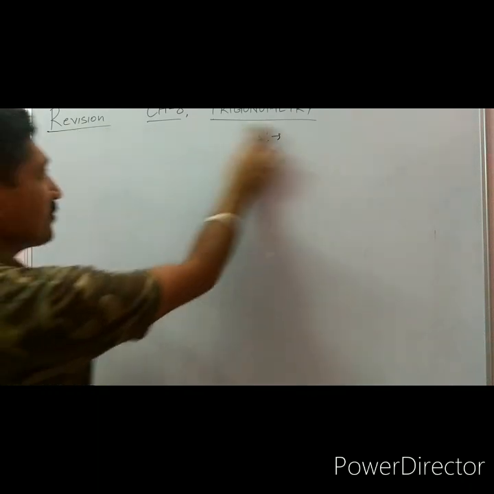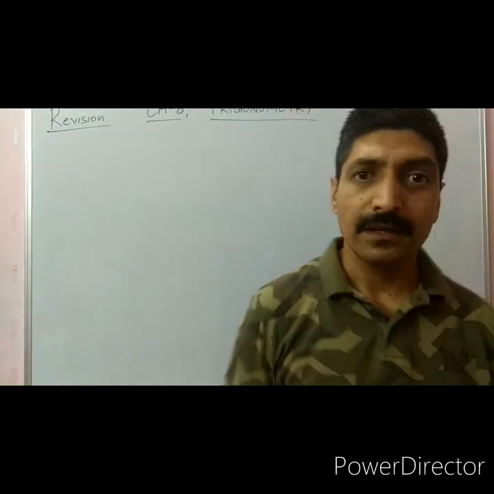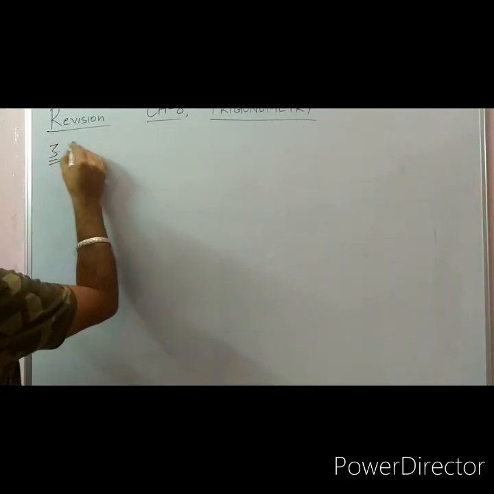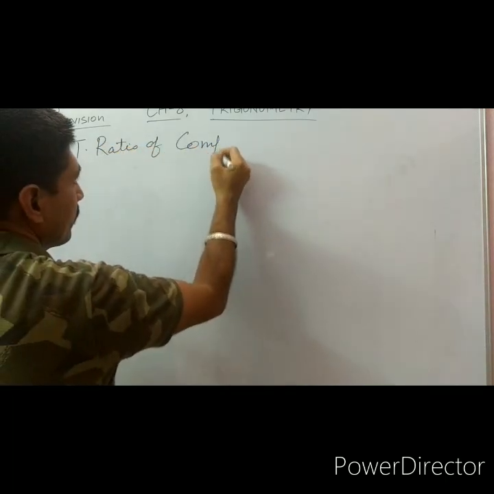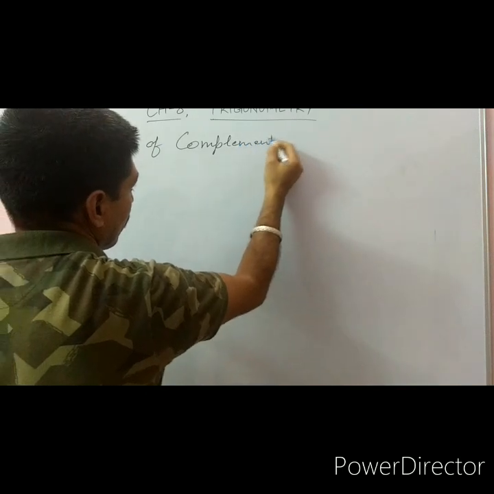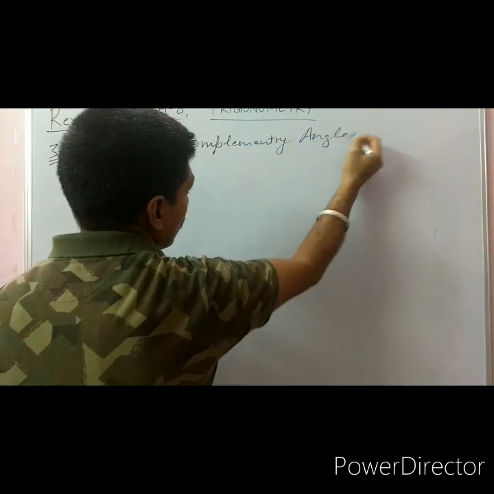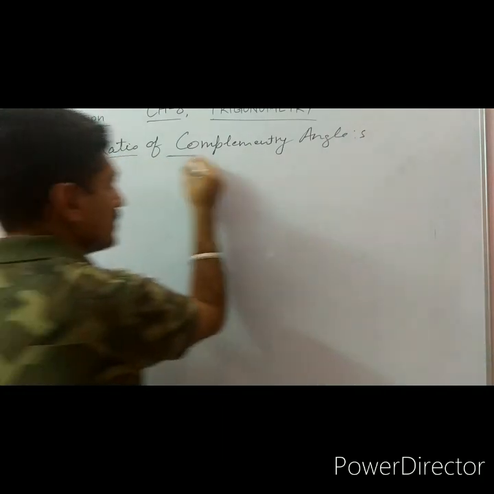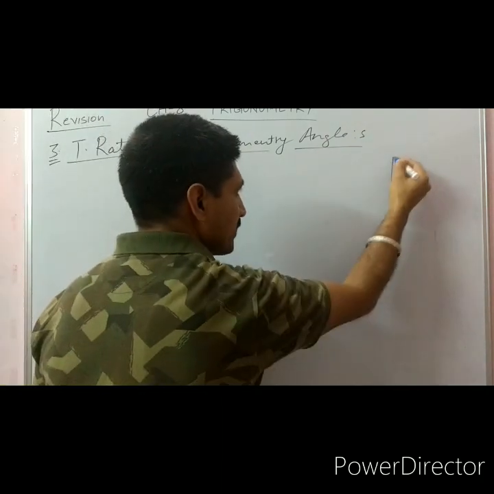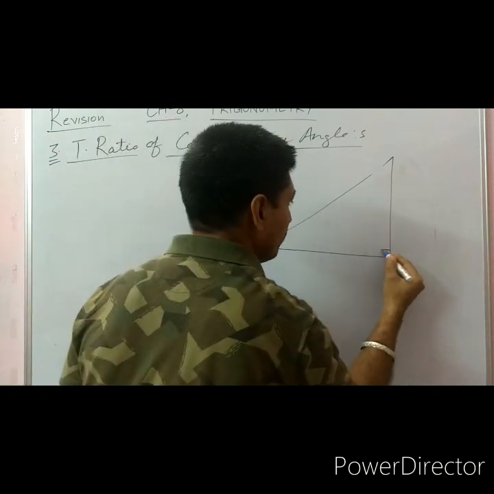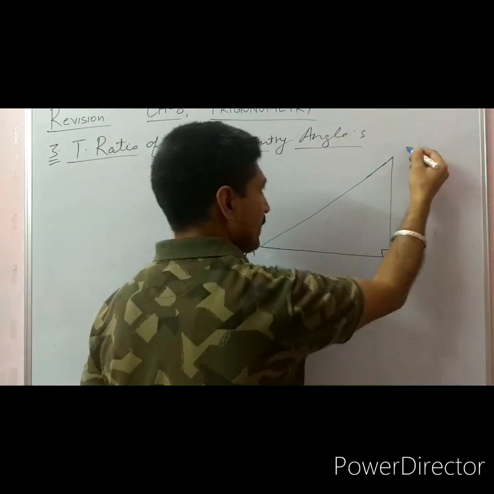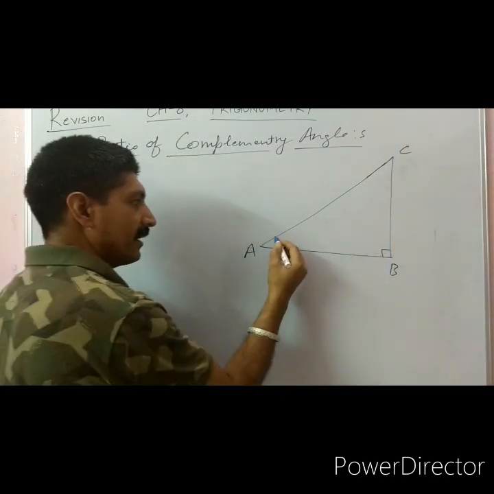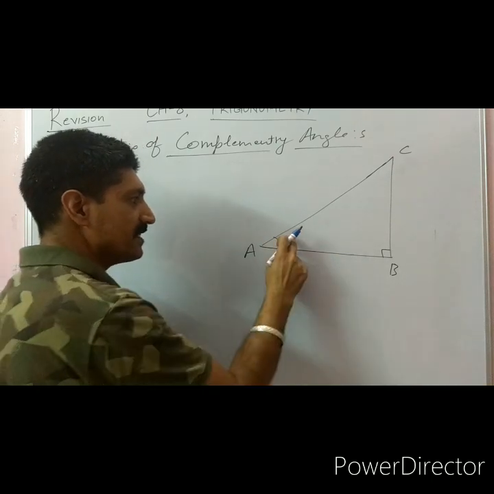Next we have the concept of complementary angles. The trigonometric ratios of complementary angles. This is the main concept. Majority of students have the problem here, and if this angle is A, this angle is B, this angle is C, or let's take this angle is theta.